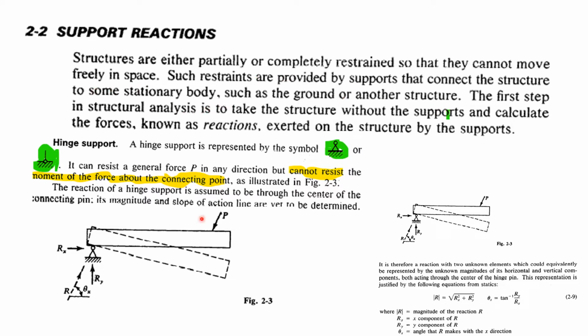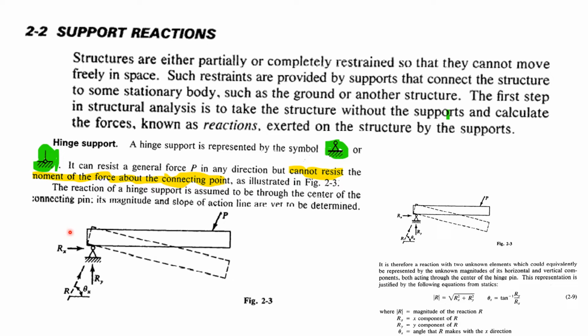Such restraints are provided by supports that connect the structure to some stationary body, such as ground or another structure. What does it mean? Like, if we have one rectangular bar and we have some arrangement that restrains its movement, lateral or vertical, that kind of restraining or limiting its movement is called support conditions. Okay, so once you restrain something, there will be some reactions. So that's how it's developing.